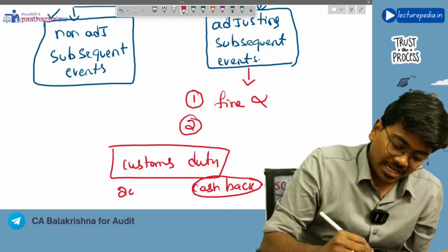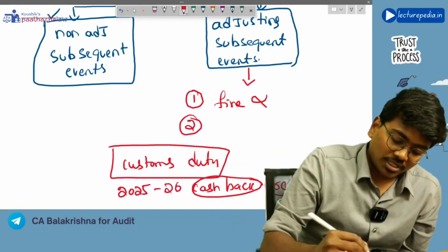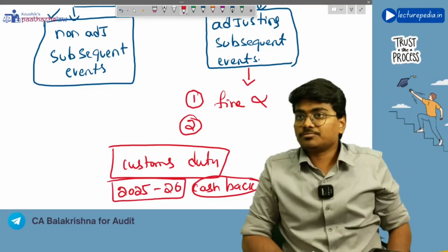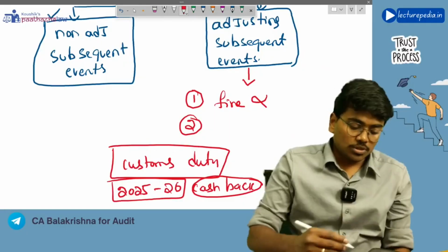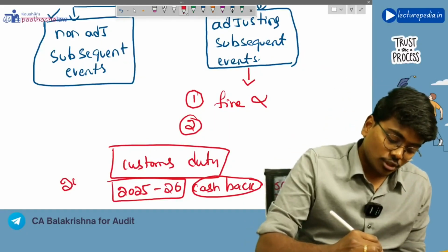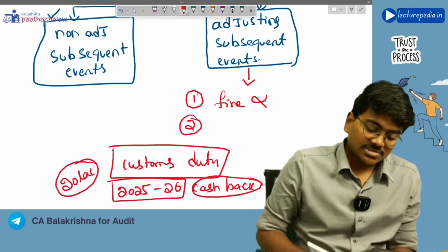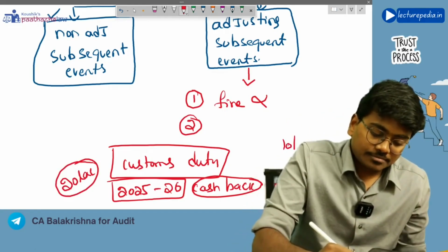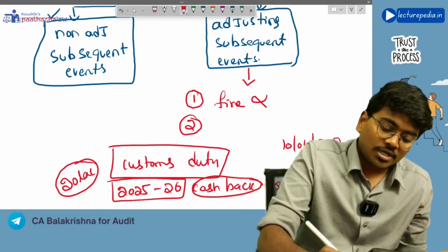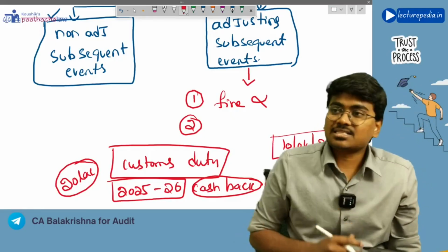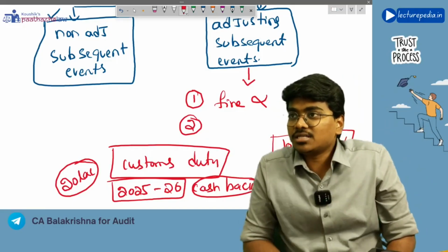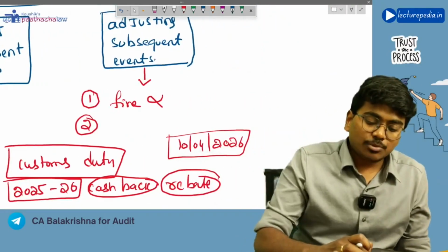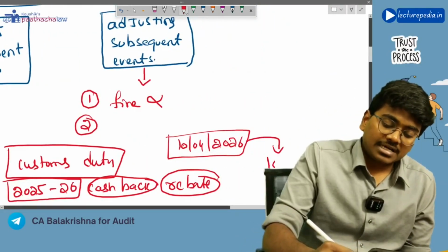Let's say for financial year 2025-26, you have exported certain goods, and on those goods you have paid custom duty of some 20 lakhs, and on 10th April 2026, the customs department has intimated you that for the exports that you have made in the previous year, you are eligible for a credit of 10 lakh rupees.